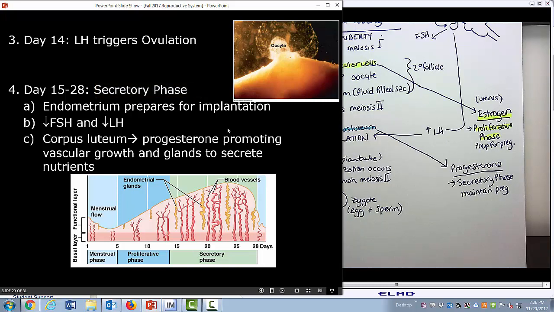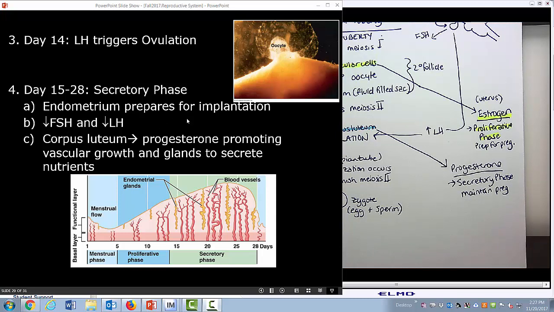The secretory phase, days 15 through 28, is when the endometrium is preparing for implantation. The egg has been ovulated, it's traveling down the fallopian tube, the uterine tube, and we're getting near the uterus.